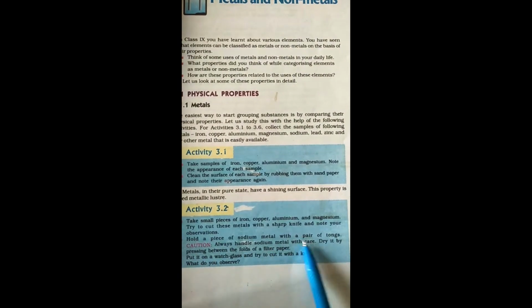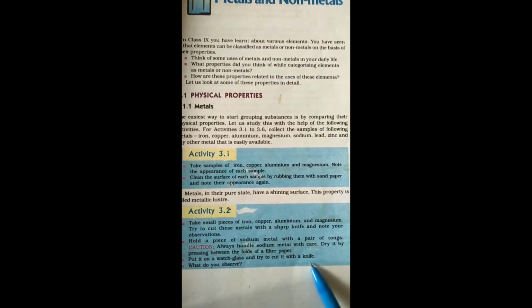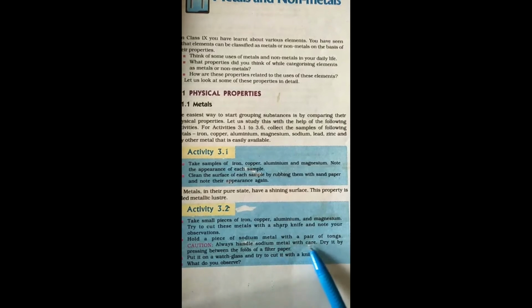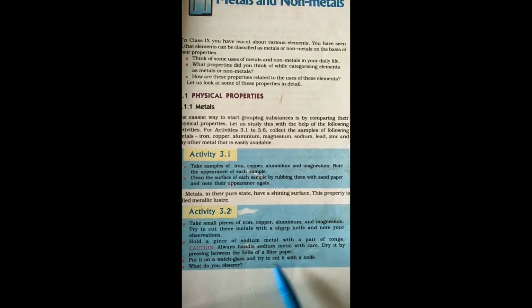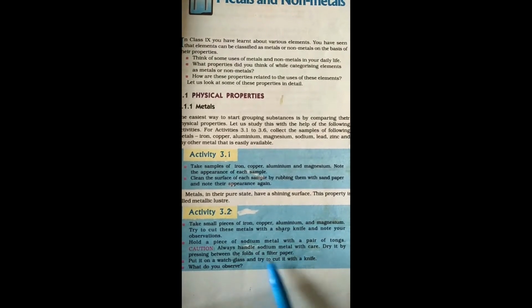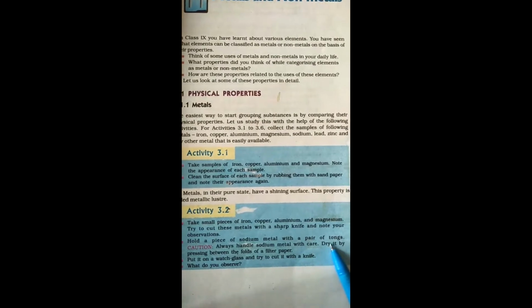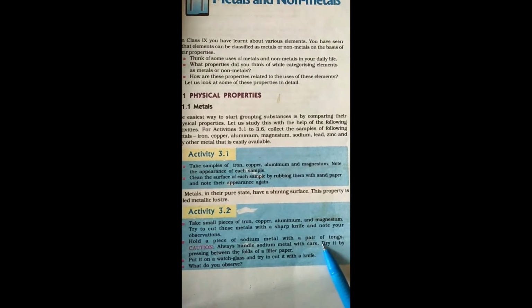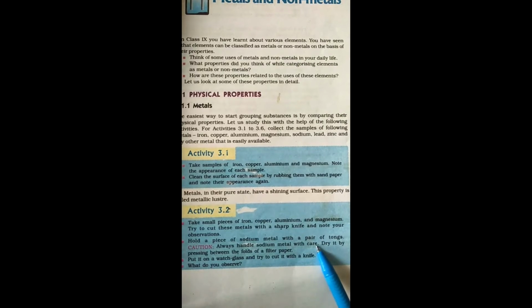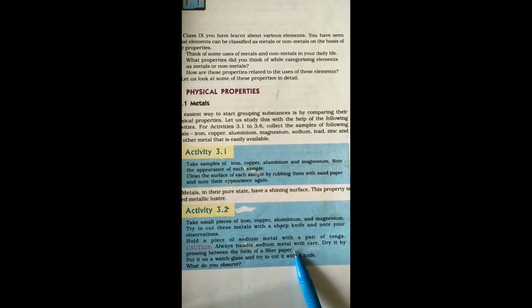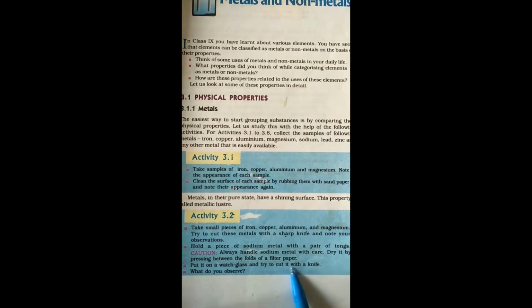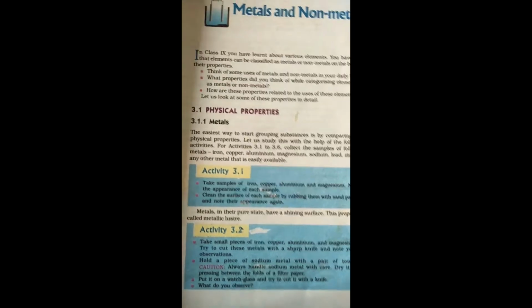Hold a piece of sodium metal with a pair of tongs. Tongs means chimta. Always handle sodium metal with care, because sodium and potassium are very highly reactive metals. Dry it by pressing it between the folds of a filter paper. Why do we dry it? Because in the presence of air, or outside oxygen, they are highly reactive. That's why we fold it in filter paper. Put it on a watch glass and try to cut it with a knife. What do you observe? Listen.